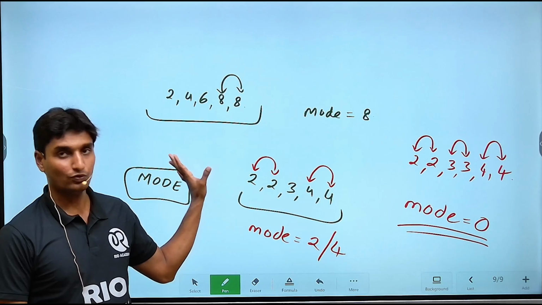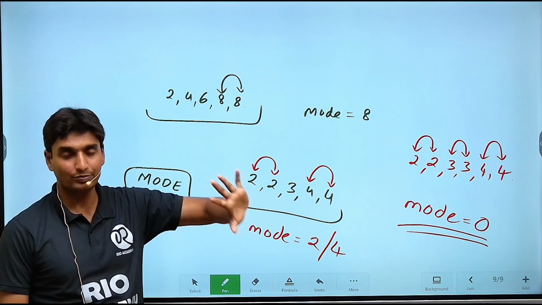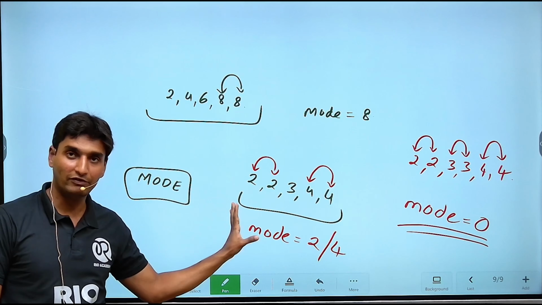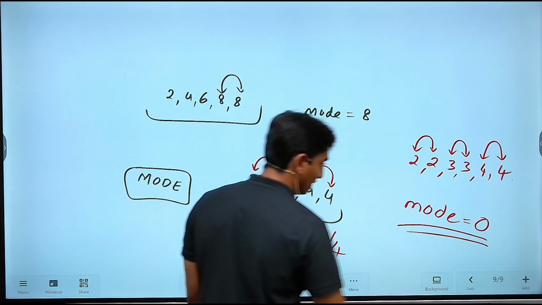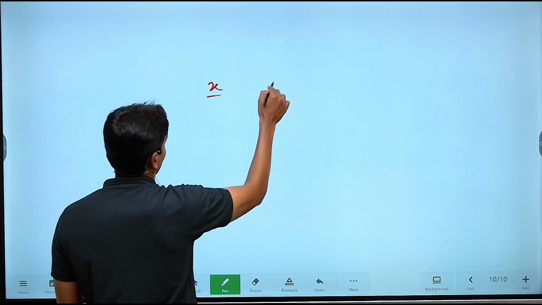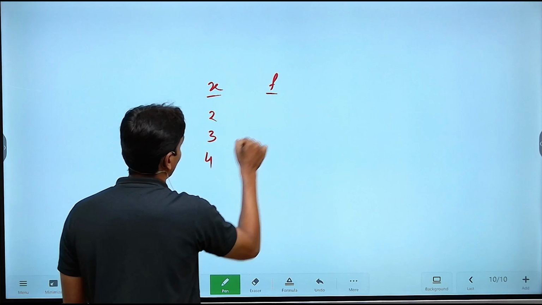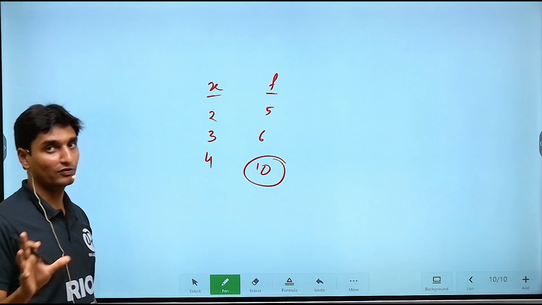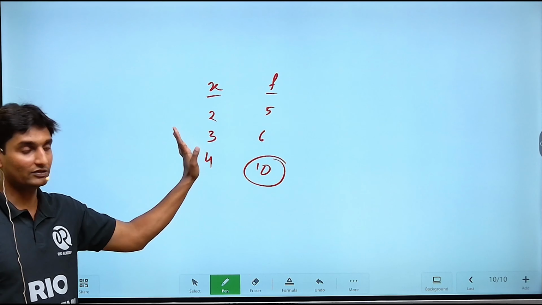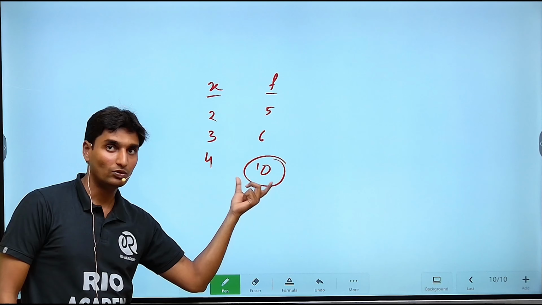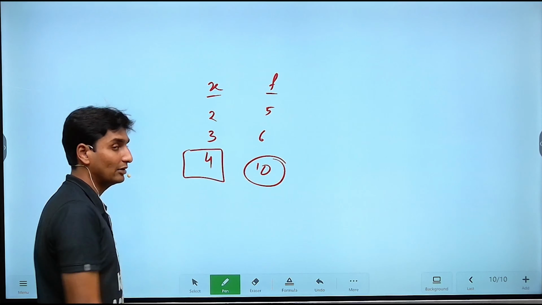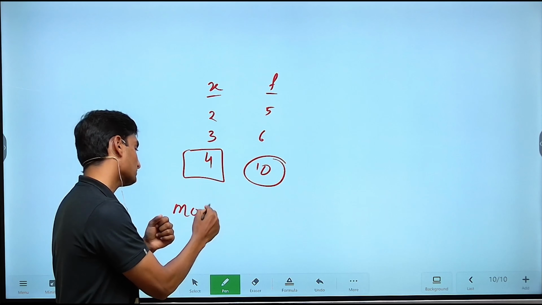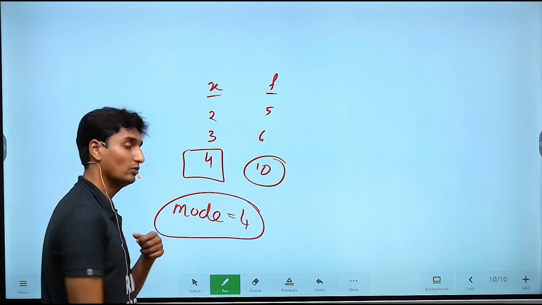Okay, now this is for individual series. With respect to discrete series, guys, basically the frequency will be given, right? The frequency will be given, and whichever variable has the larger frequency, that will turn out to be your mode. For example, x and f: 2, 3, 4, 5, 6 with frequencies 10. Here frequency means the number of times of occurrence of elements in this given particular series. 10 times is the greater value, which is for 4. 4 is occurring 10 number of times, which is greater than the other elements. Hence here the mode will turn out to be equal to 4.